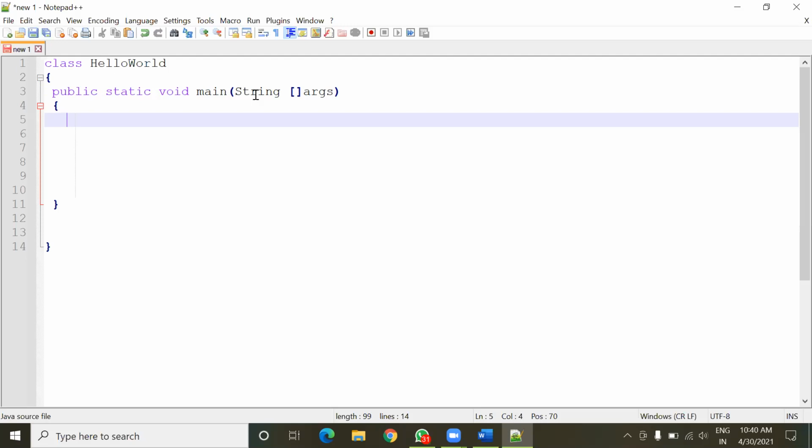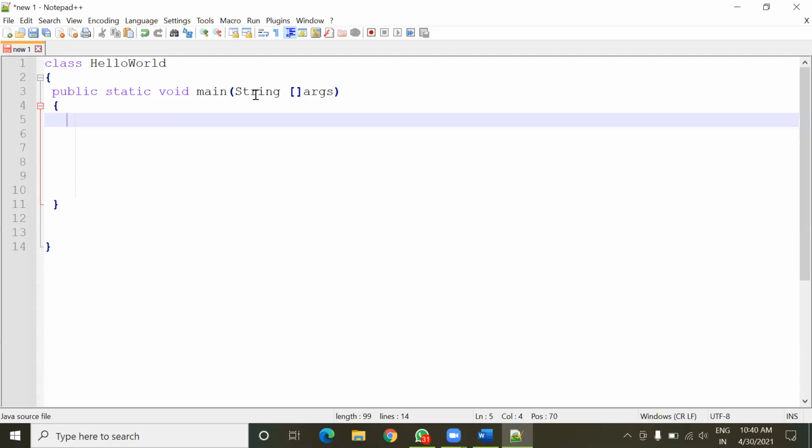In every program there will be only one main method, because you cannot mark two or more points for execution in a single program. There should be only one starting point of execution.